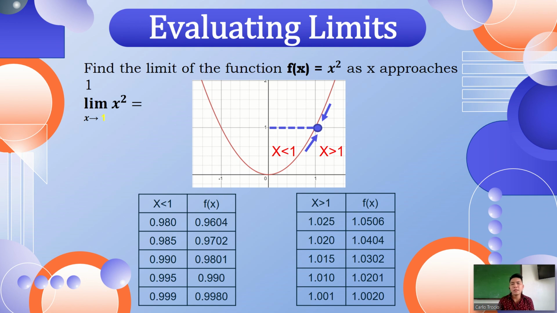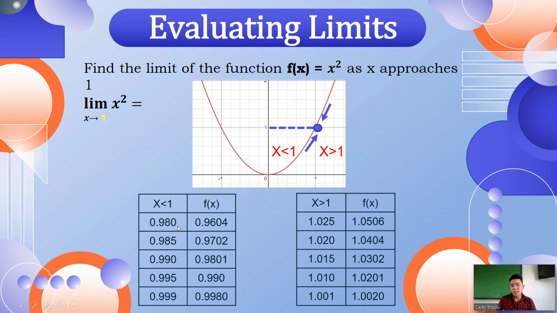So we are going to find the limit of the function f of x is equal to x squared as x approaches 1. Again, write the function next to the lim word and then x approaches 1 is under lim. And then we are going to find the answer, which is what we are going to solve now. Okay, so we have 1. To the left of 1 is less than 1, so we are going to have 0.980, 0.985, up to 0.999. Very, very close to 1. The same also here, we're going to start from 1.025 up to 1.001. Very close to 1 again.